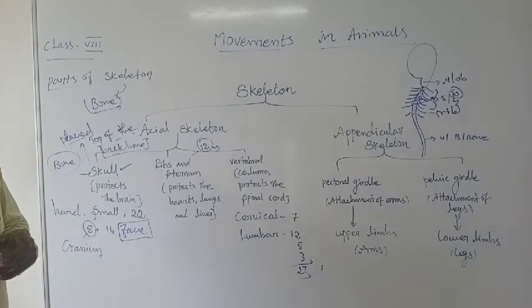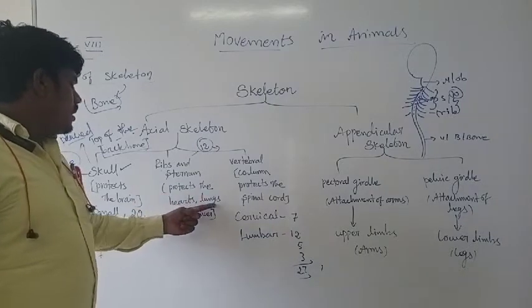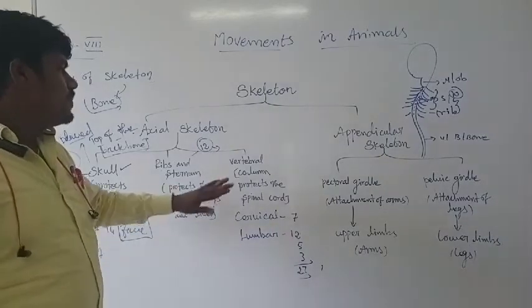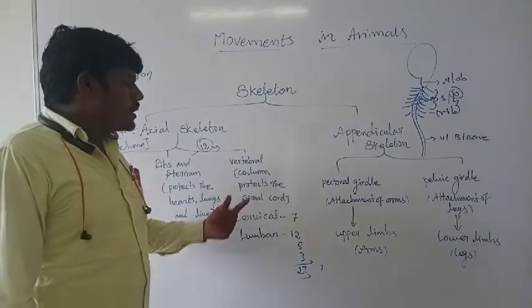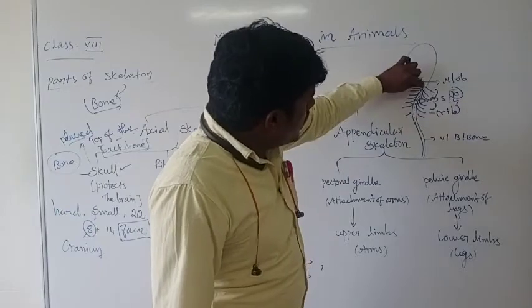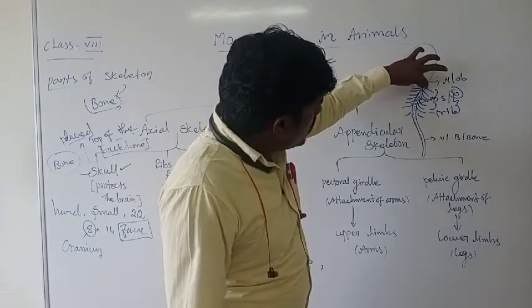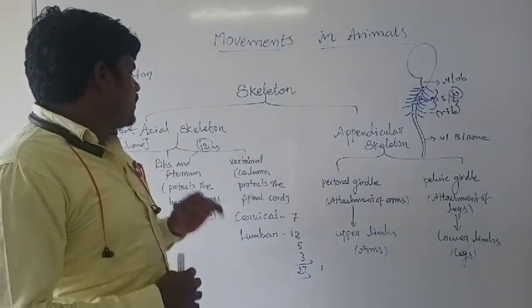That's the floating rib. What is the main function? To protect the heart, lungs and some part of the liver. And the vertebral column protects the spinal cord. Why does it protect the spinal cord? Because the backbone is hollow in between, and inside the bone the spinal cord is present. That spinal cord is protected by the vertebral column.